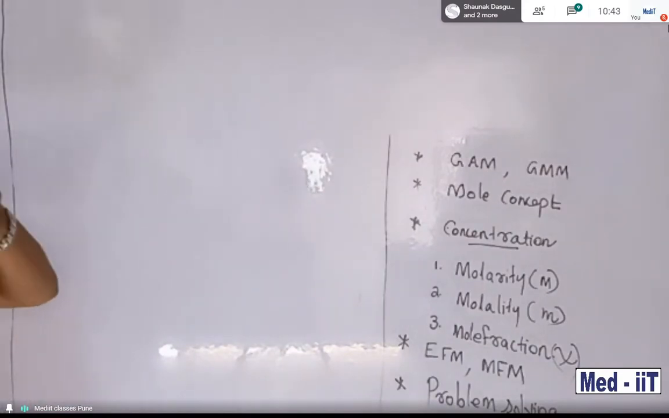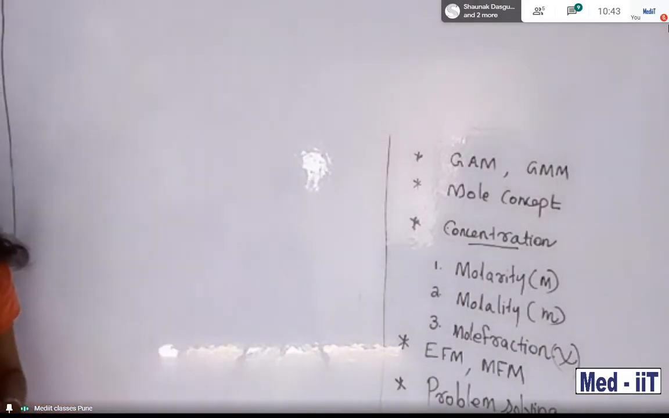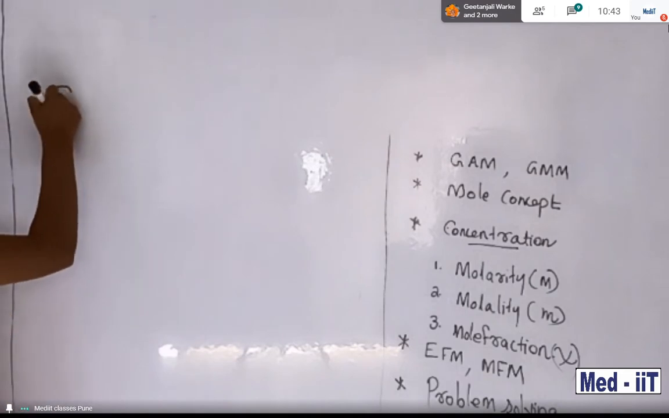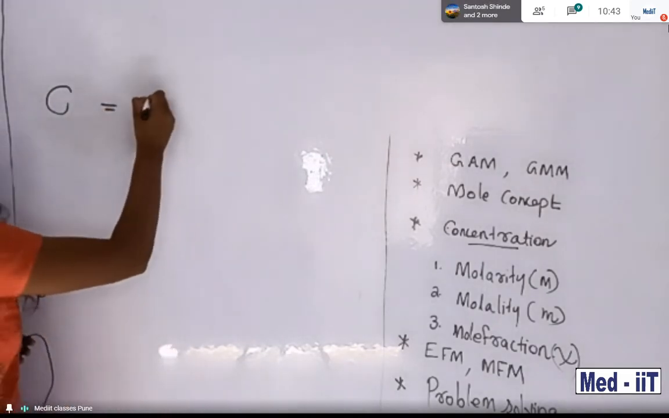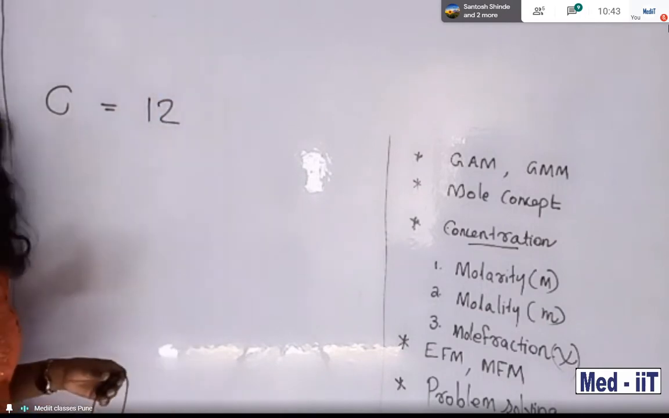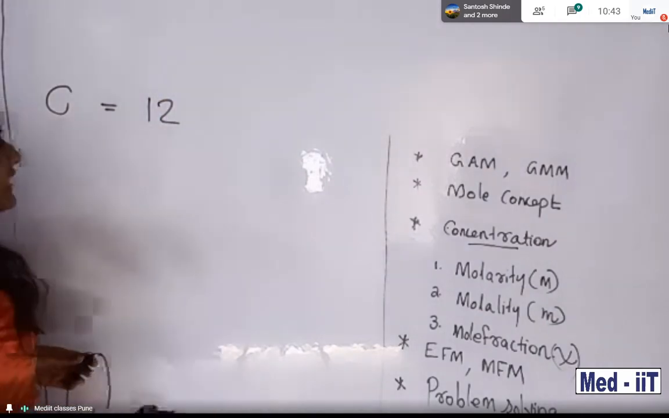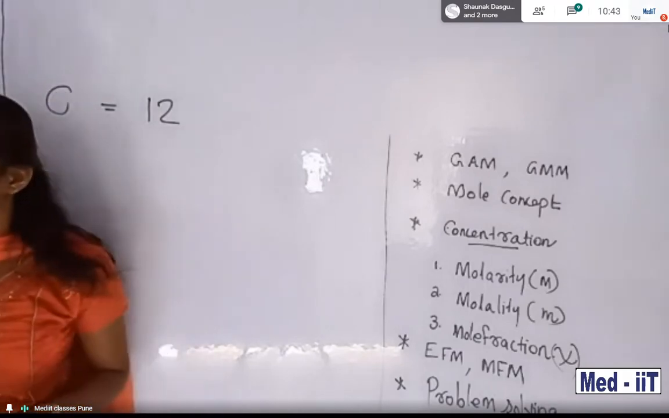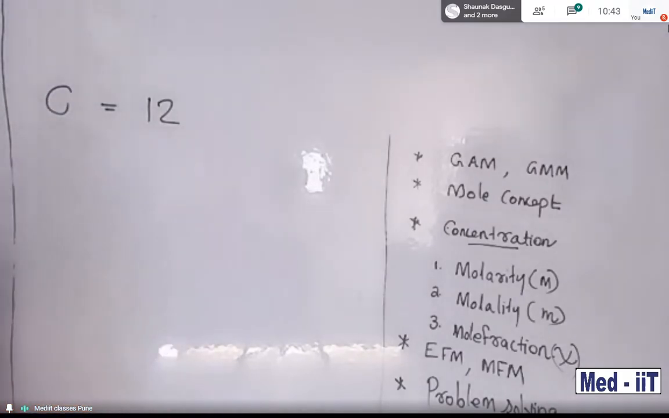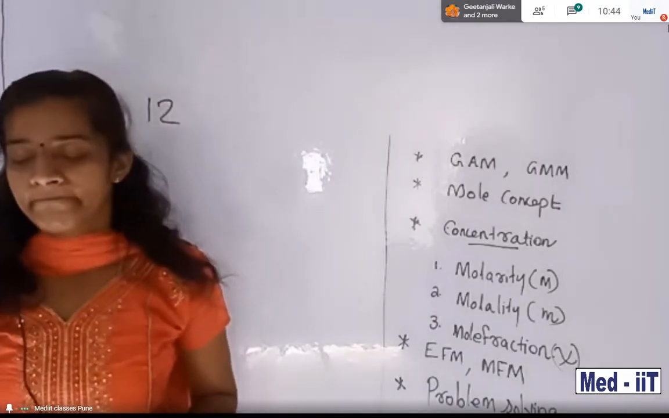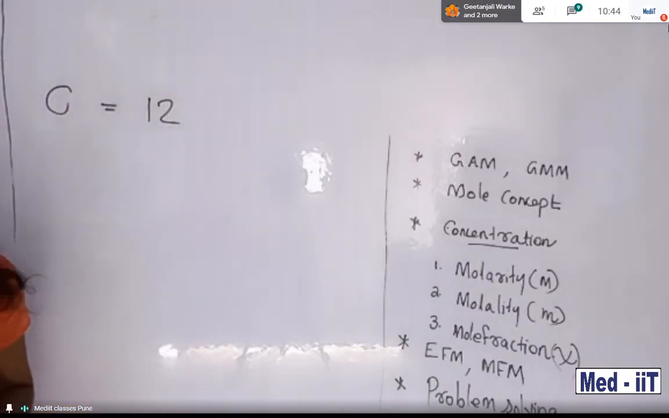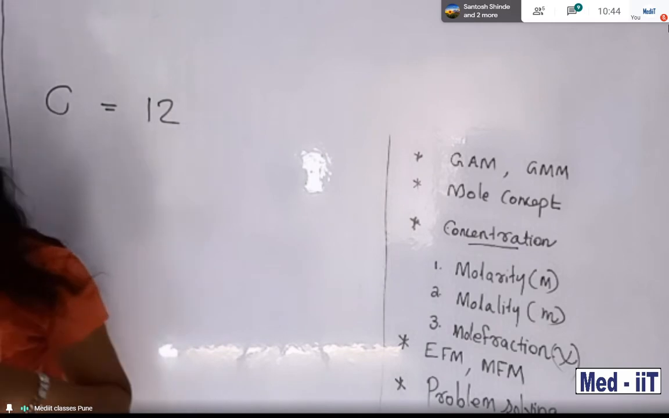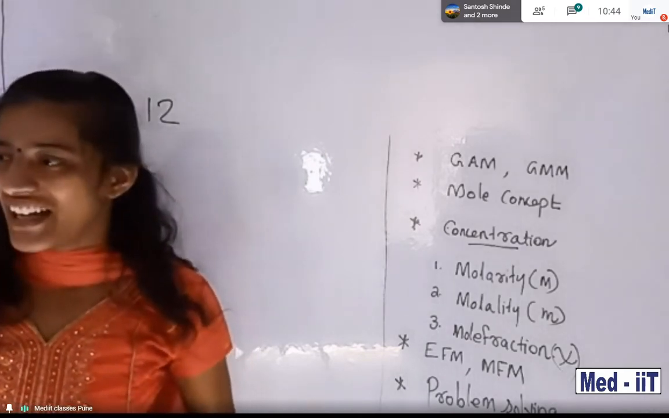I am giving you a task, students. Suppose carbon, you know carbon. Carbon atomic mass is equal to 12. You are familiar. Then tell me, what about the atomic mass of sulfur? Any idea? Atomic mass of sulfur. Students, message me. Anybody?